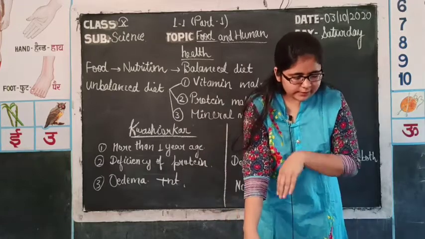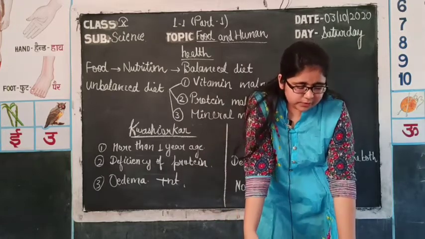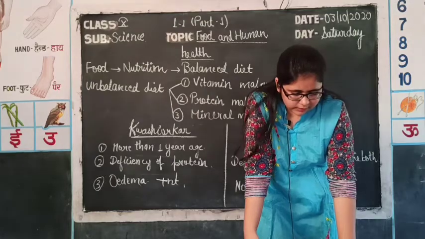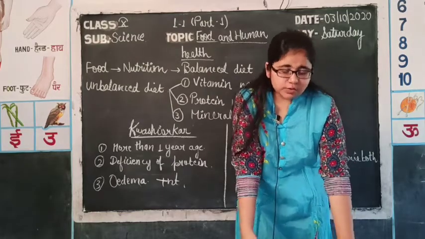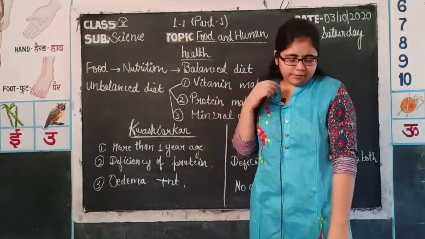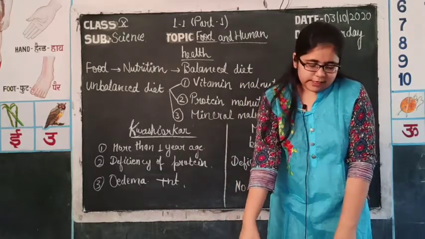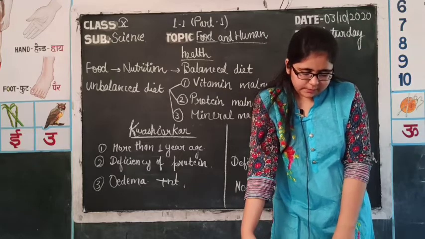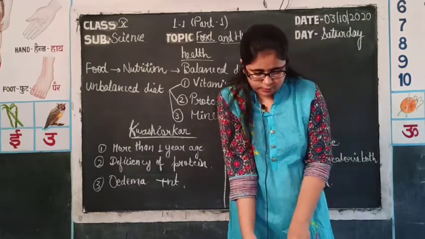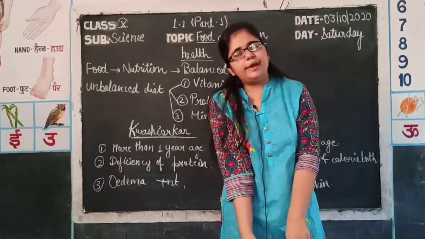The third one is calcium. The main sources of calcium are milk, egg and green vegetables. You can get calcium from vegetables like spinach and bitter gourd. So, calcium is rich in green vegetables, milk and egg. It makes our bones and teeth strong along with vitamin D.